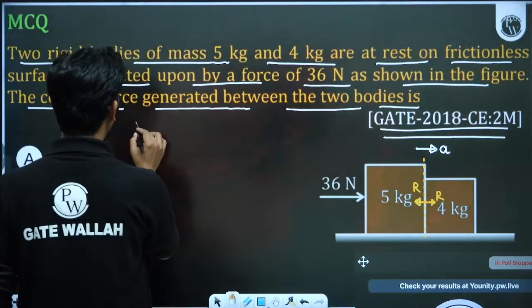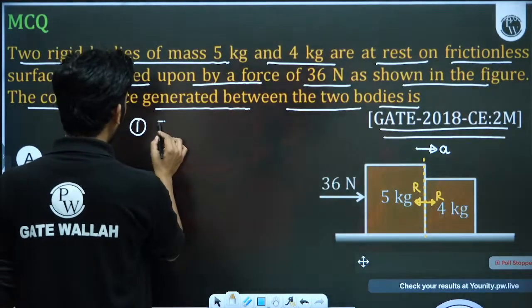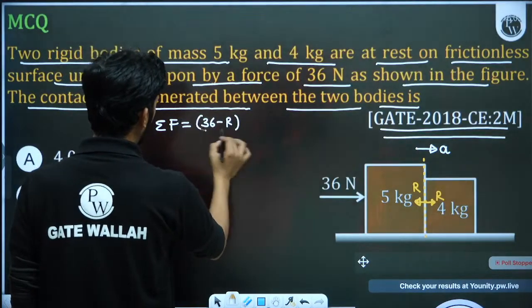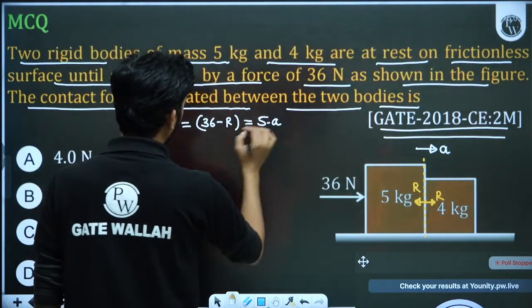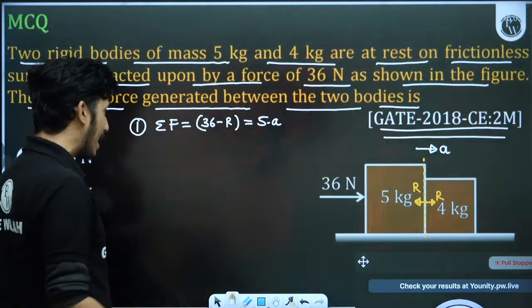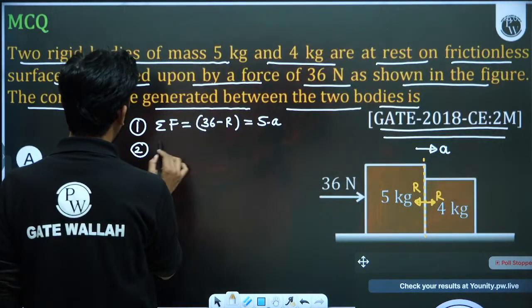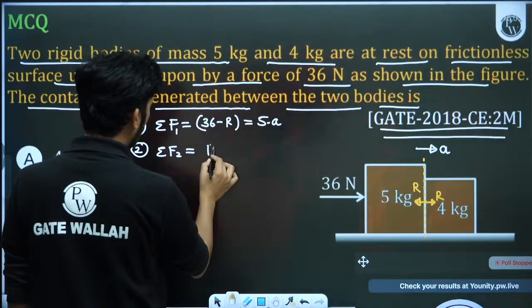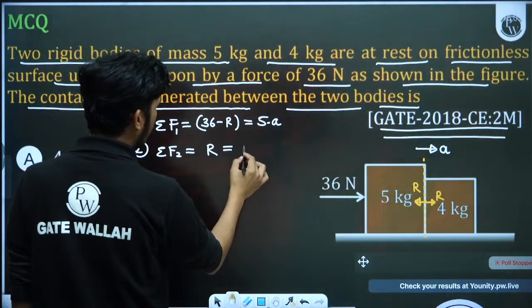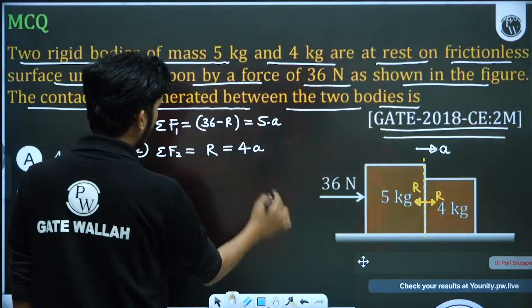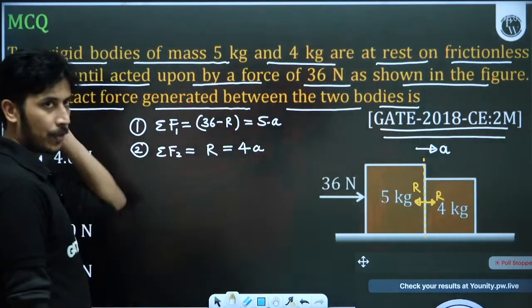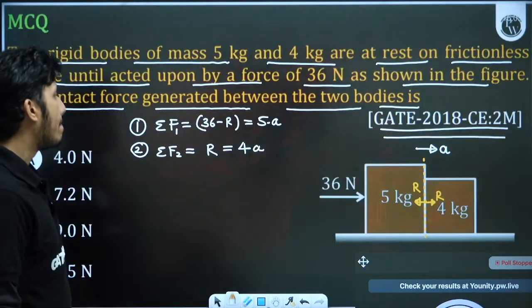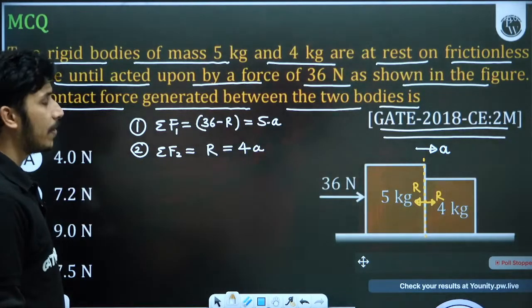First equation will be for block 1. For block 1, sigma F is equal to how much? 36 minus R, that is equal to MA. MA means 5 into A. The other equation will be for block 2, sigma F2. For block 2, only the reaction R is acting. So R will be equal to 4 into A. From these equations we will get the value of R.